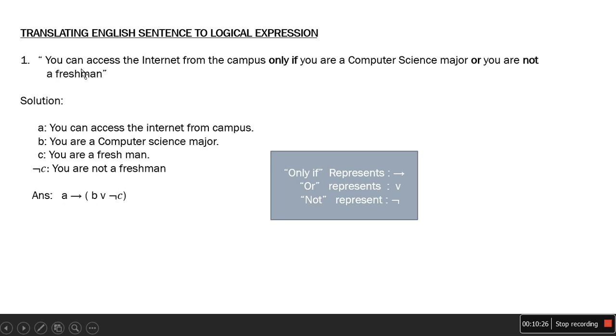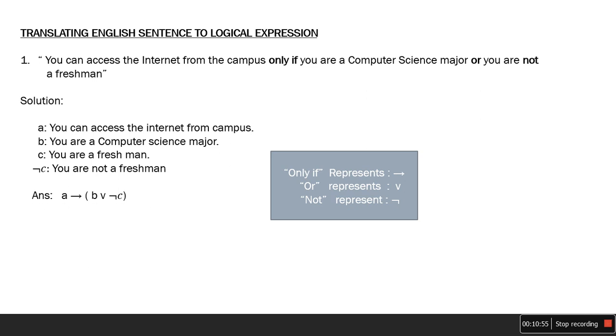You can access the internet from the campus. Here "only if" came, which is one of the connectives. So up to this point is one statement. You are a computer science major, and since "or" took place, this is another statement. You are not a freshman. Since "not" takes place, it is another statement. So here I found that there are two connectives and three propositions behind this.